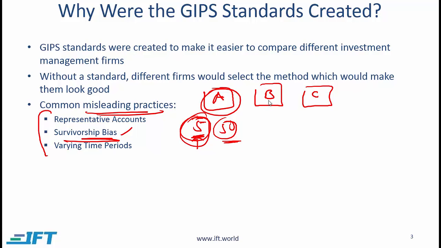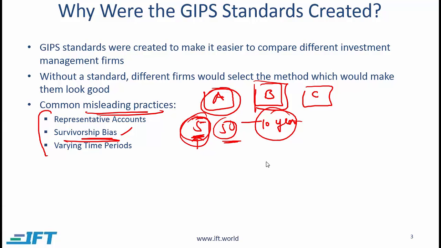Let's say that firm B is presenting performance numbers over the last 10 years, and it is only considering clients or portfolios that are active today. The clients who have left the firm over the last 10 years are not included in the performance report. If you think about it, the clients that left possibly left because the performance was not very good.